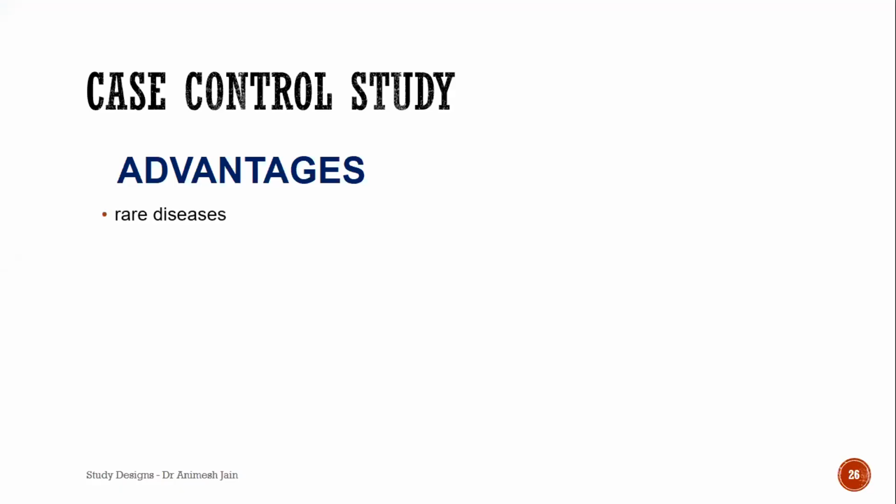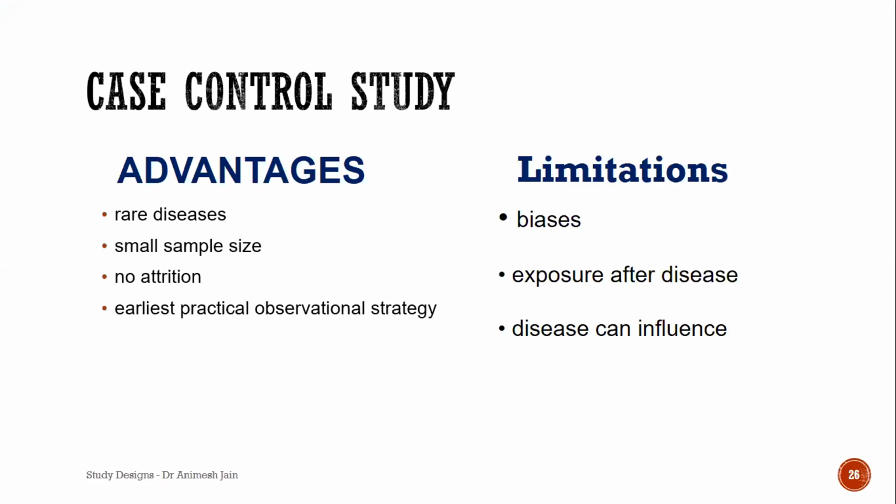So case control study helps you in rare diseases. It has a relatively smaller sample size. There's no attrition which happens. And then there are some limitations, bias. Now, one of the important biases is recall bias. You're asking people to remember the things which happened in the past. That obviously will have biases, sometimes recall bias, sometimes even investigator bias, interviewer bias. Many a times these kind of things happen.